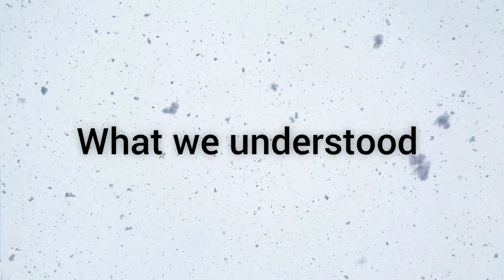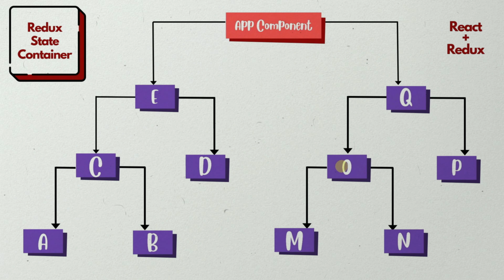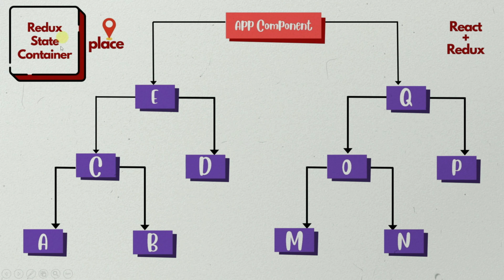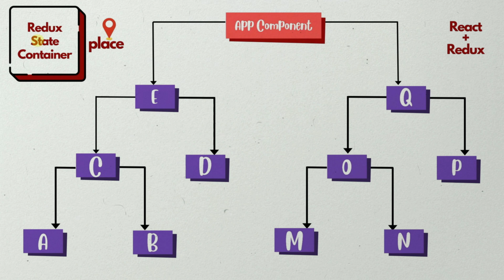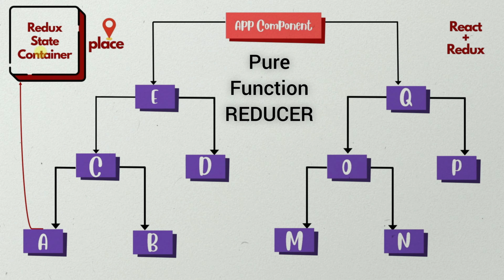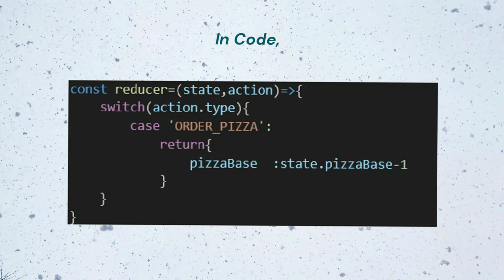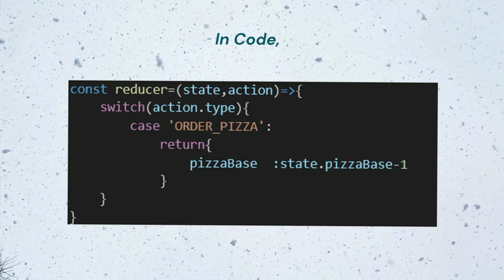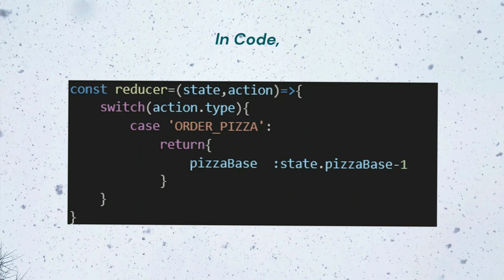So using these three principles, what we understood is we have a Redux store in which the entire application state is stored. And changes can only happen to the state when we dispatch an action, and how the changes are made to the state is by writing our pure functions, that is nothing but our reducers. So the reducer function takes the previous state, that is the number of bases which was 1000, and the action order type, and based on what the action type is, a new state object is returned from the reducer.